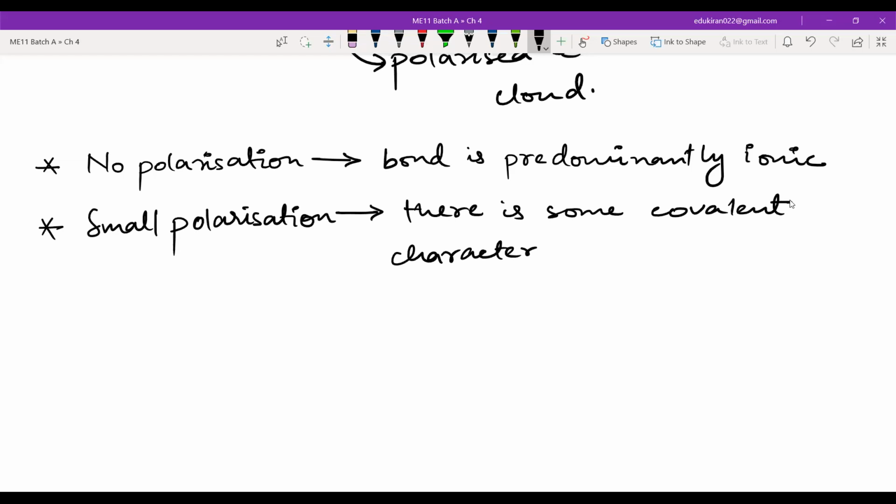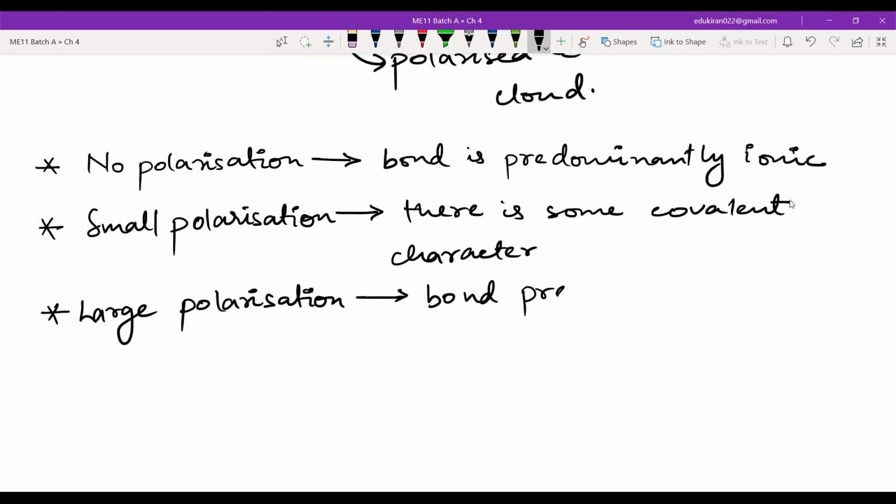Now, if there is large polarization, that means the bond is predominantly covalent.